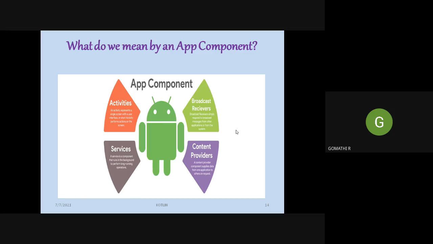The remaining components we are not concentrating on now. The main thing we concentrate on is activities. Only when you understand what an activity is will you be able to develop different mobile applications based on activities.